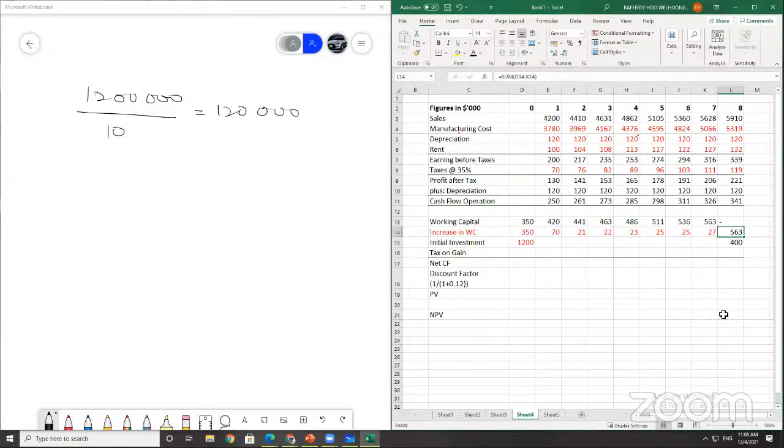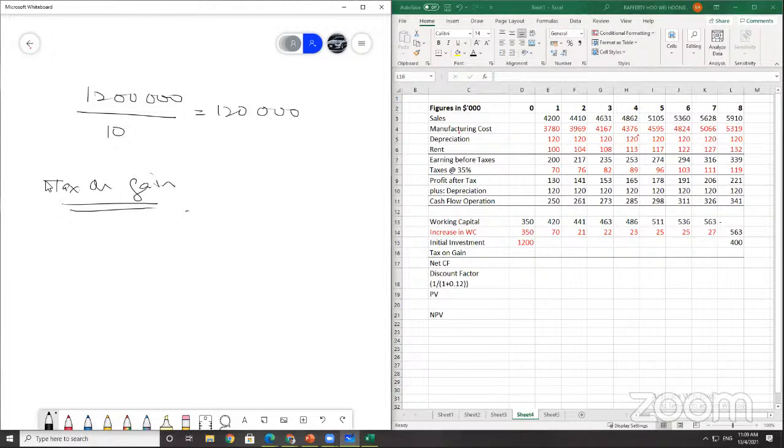One thing we're missing is the tax on gain. Tax on gain is when you sell something. When you sell something, you get taxed on the gain.